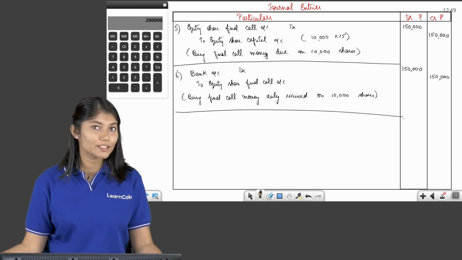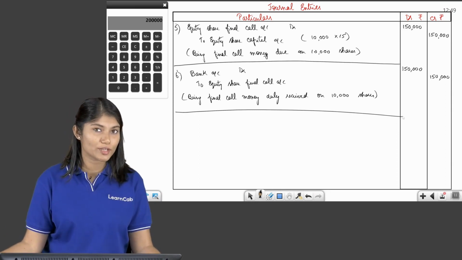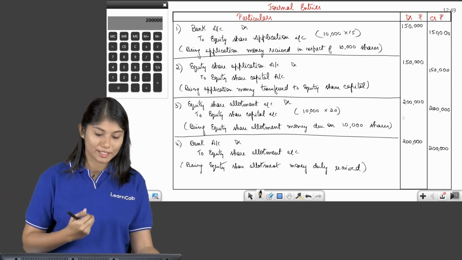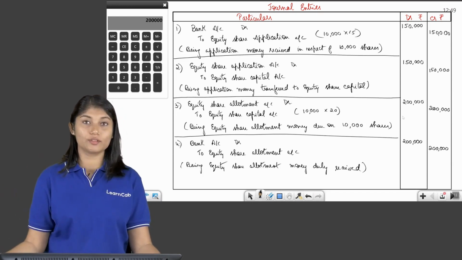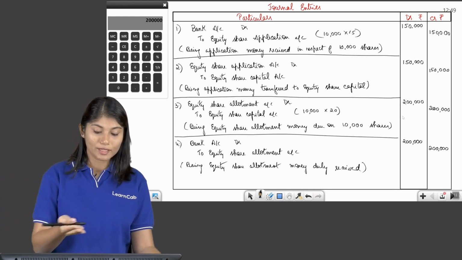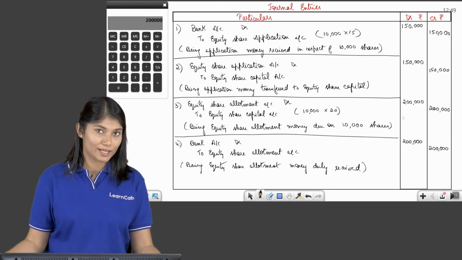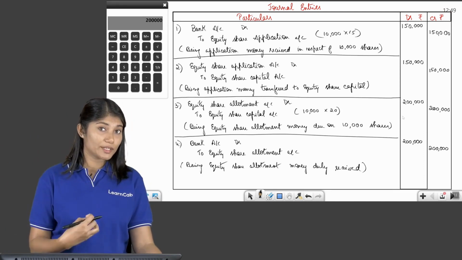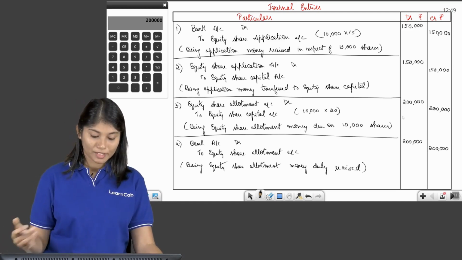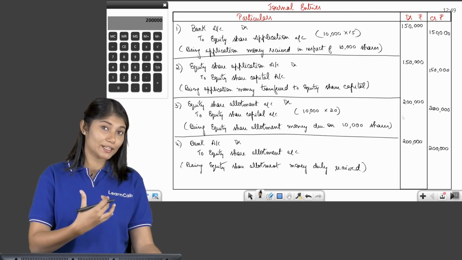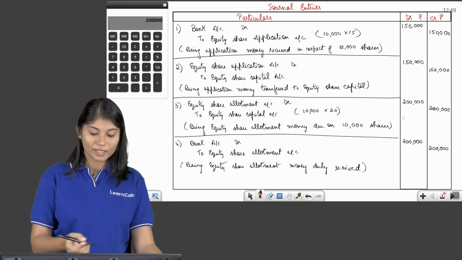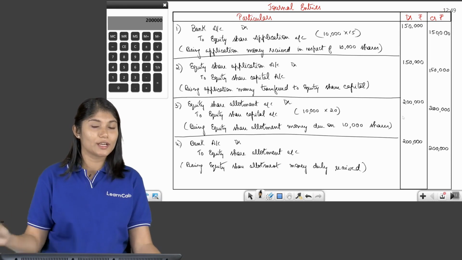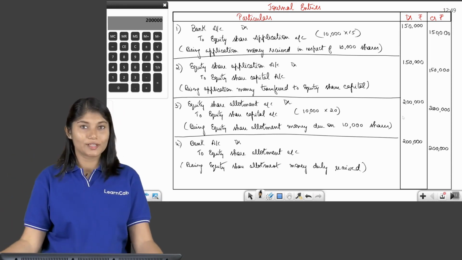With this, you completed the journal entries with regards to issue of shares when it is full subscription. So first entry was for receiving application money, bank to equity share application. Then for transferring it to share capital, equity share application to equity share capital. The next entry was for allotment money due. So allotment account debit to equity share capital. Then for receiving it, bank account debit to equity share allotment. We, in other words, cancelled the equity share allotment because we don't need it anymore. We have already received that money and we have transferred it to equity share capital also, right?